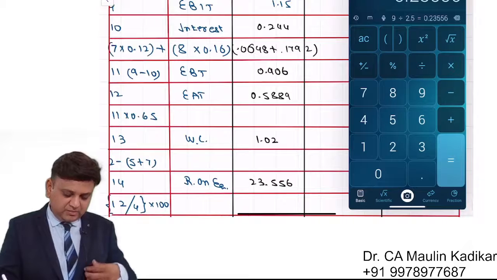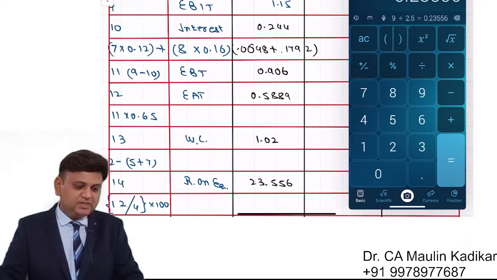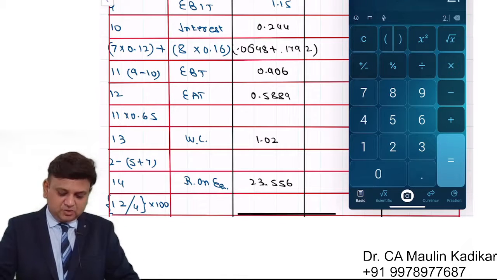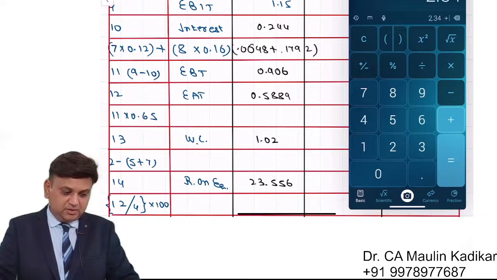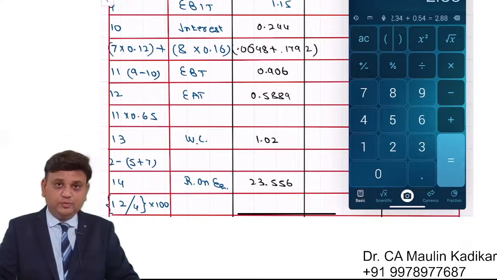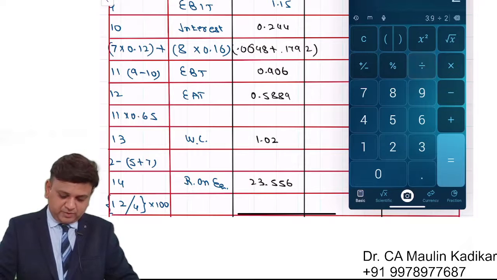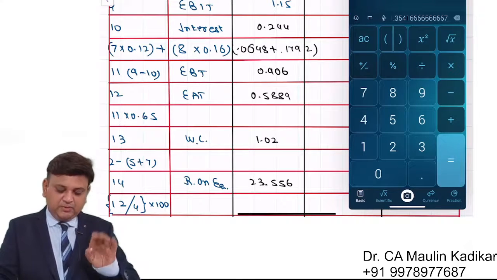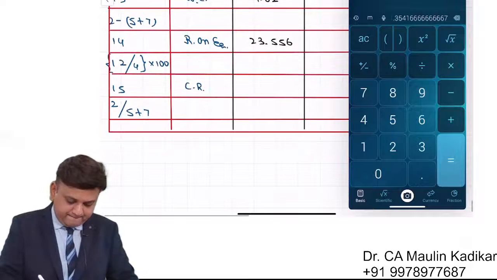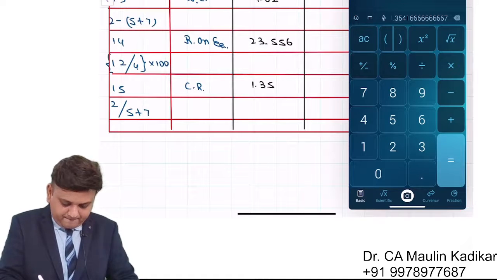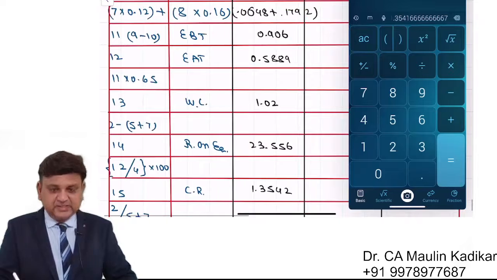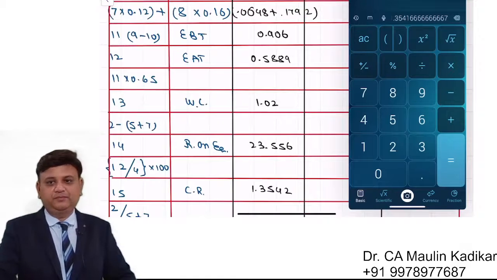Current ratio will be calculated as current assets upon current liabilities, that is 2.34 plus 0.54, so 2.88, so 3.9 upon 2.88, 1.3542. That is the way the current ratio is found.